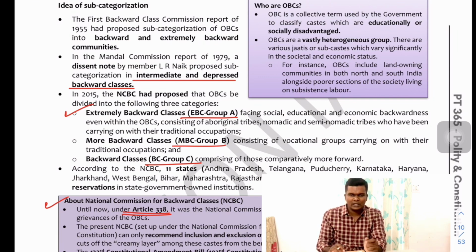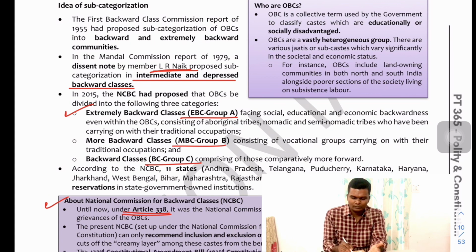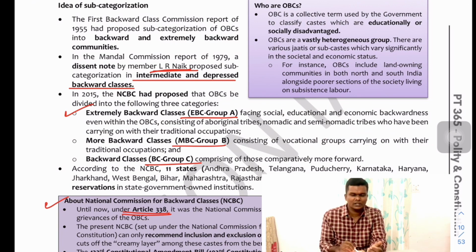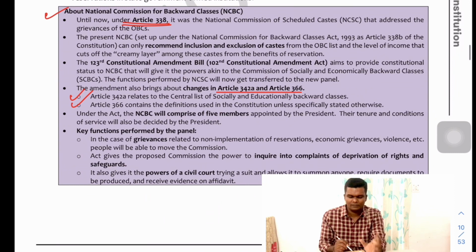Fine. So this idea of sub-categorization has been repeatedly proposed, and a number of proposals have been given. For example, the L.R. Naik committee in 1979 gave different categorizations like intermediate and depressed classes, depressed backward classes. And in 2015, the NCBC gave three categories: EBC, that is extremely backward class, MBC, most backward class, and backward class group ABC.